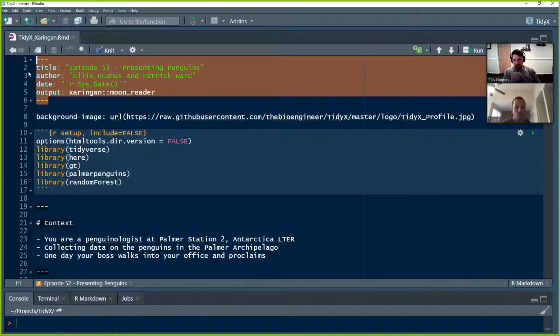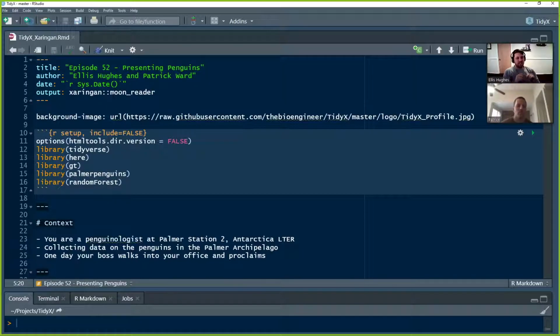So you start off your Xaringan Rmarkdown, the same sort of YAML that you always see at the header of any Rmarkdown. So we have our title, the authors, the date, and the output. And the output here, this is what defines it as a Xaringan presentation output. And so you use xaringan::moon_reader.